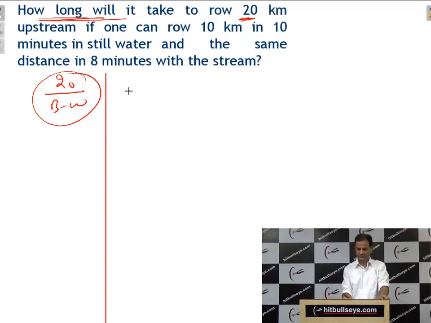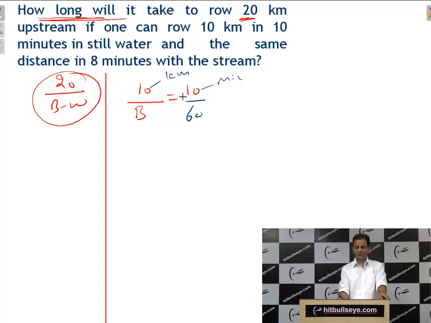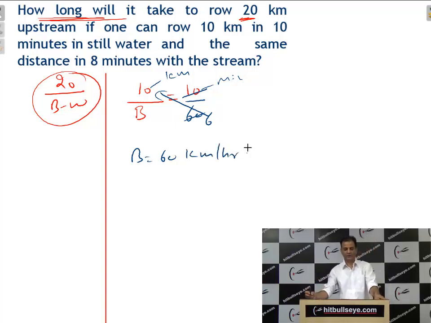Distance is 10. Still water, distance divided by speed of boat B is equal to 10 minutes. Distance by speed is time. Now what I will do? I will divide it by 60, because here it is kilometer, and there it is minutes. So convert that minute into hours. So that means speed of boat will be 6 into 10, 60 kilometer per hour. Now student, speed of boat is 60 kilometer per hour.